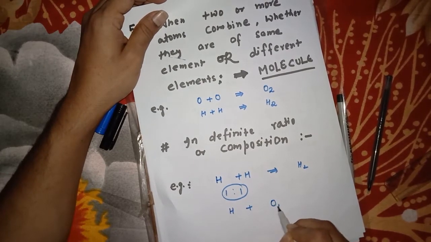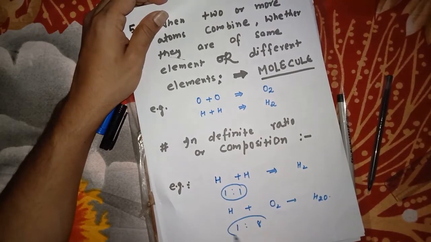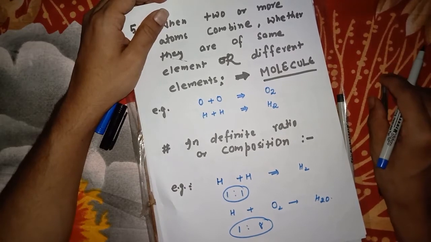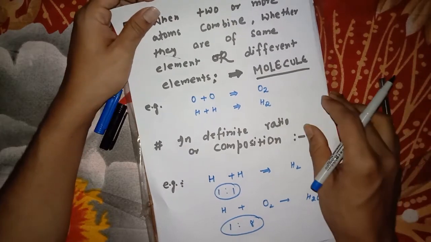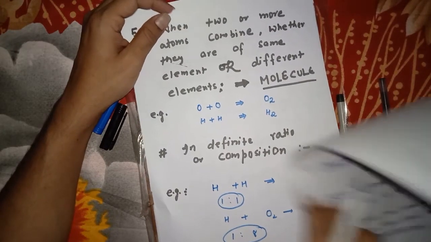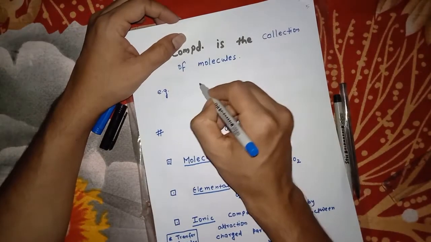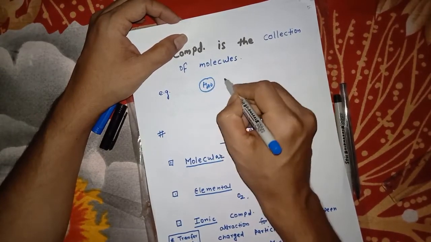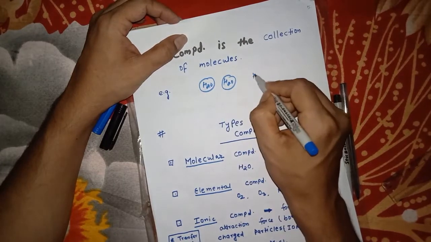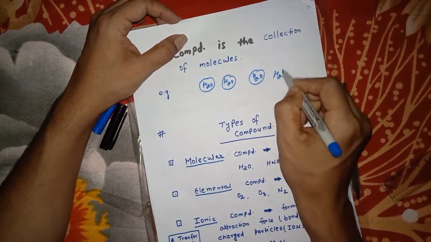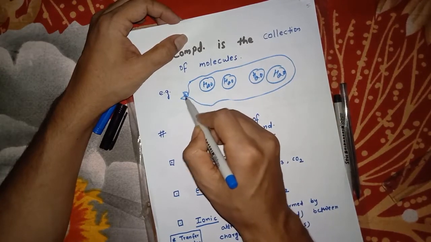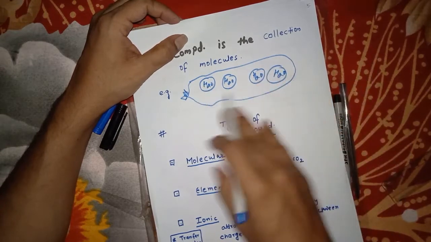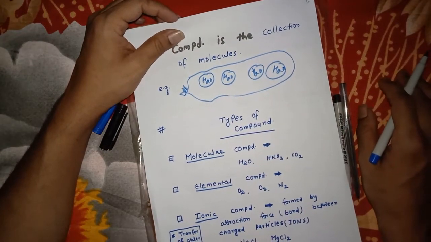In a similar way, H and O give rise to H2O in the ratio of 1:8. Have you got my point? So a compound is a collection of molecules: H2O molecule, H2O molecule, H2O molecule, several. This sample is called a compound.